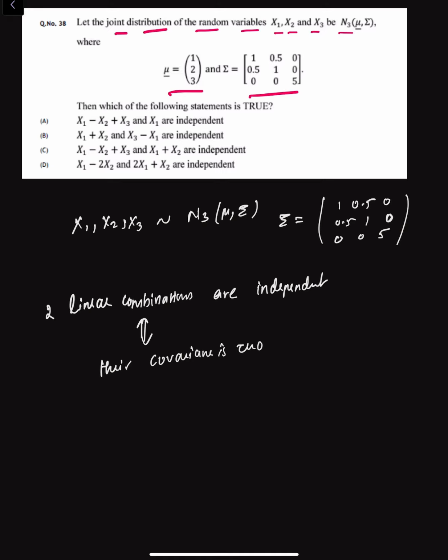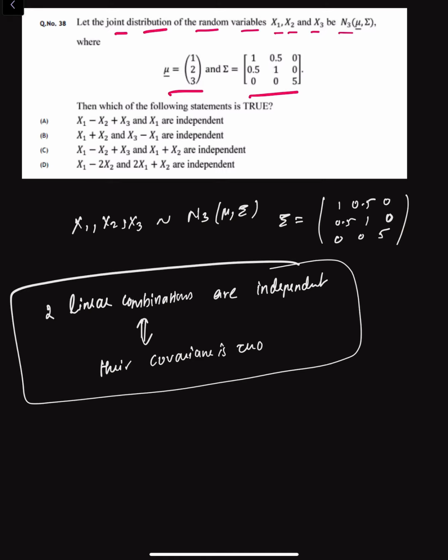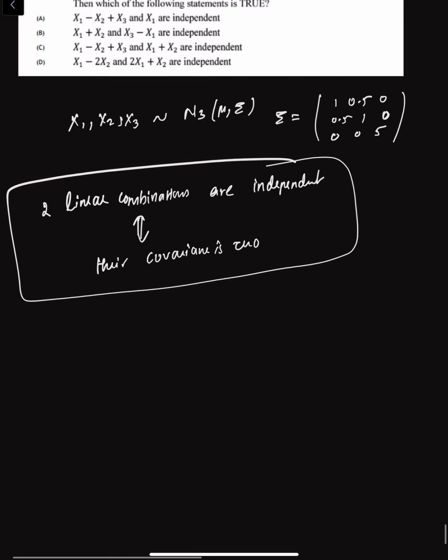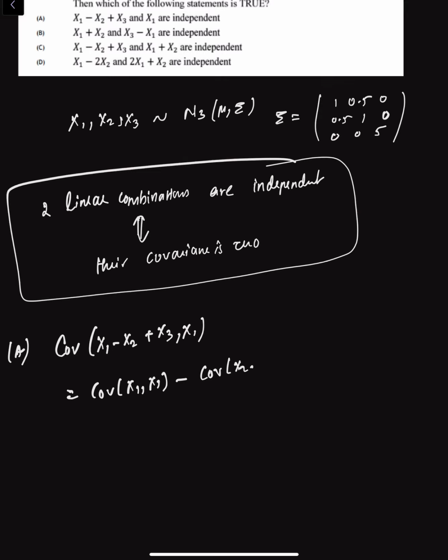So if we consider x1 minus x2 plus x3, the covariance with x1 for option A will just be covariance of x1 comma x1 minus covariance of x2 comma x1 plus covariance of x3 comma x1. So that will just be 1 minus 0.5 plus 0. So that is 0.5, which is not equal to 0. So therefore they are not independent.